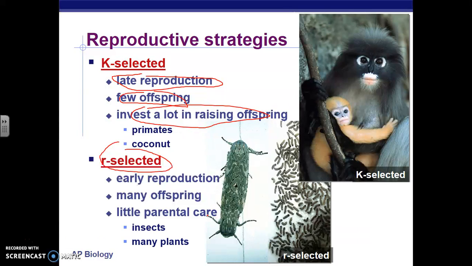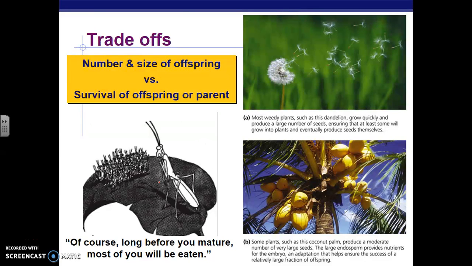Again, it's important to know the difference between K-selected and R-selected. The way I remember this is that the word that starts with K is kin, so that means they live in a family unit and they invest a lot of care. And the other one is R-selected, where there's very little care given by the parental unit, and they have many offspring, and they reproduce early. So lastly, once again, we must remember that there's this trade-off between the number and size of offspring versus the survivorship of the parent. The greater the number of offspring they have, the less the survivorship of the parent. And then there's that trade-off there.